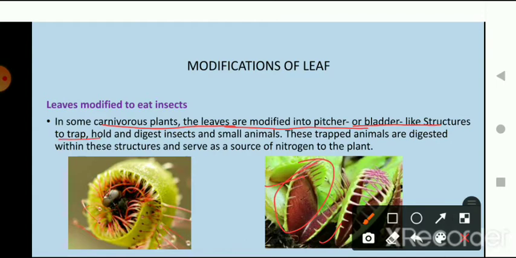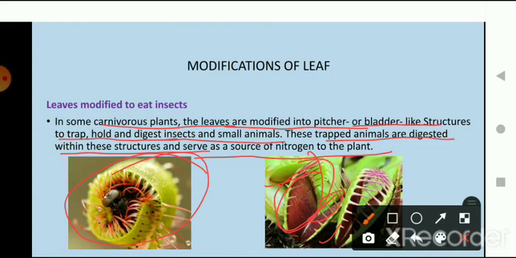Or they trap, hold and digest insects and small animals. These leaves basically trap the animals and digest them. These trapped animals are digested within these structures and serve as a source of nitrogen to the plant.